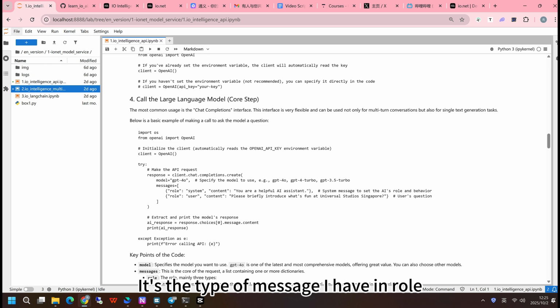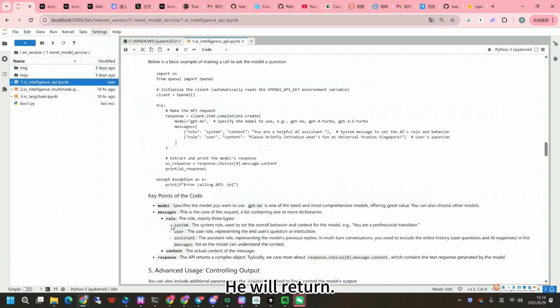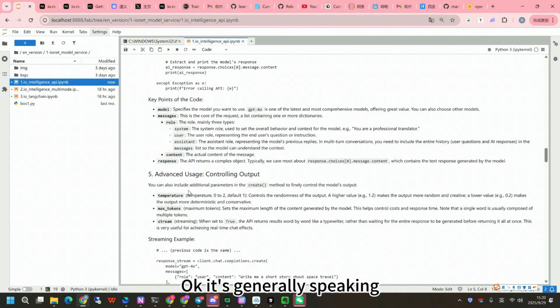But the crux of the matter is that it's actually the same for everyone. It's the type of message I have in role. The most common is the user. It's our user. Assistant is what will be returned. System is a background character, like you are a professional translator or a professional drone pilot. It's a character. Of course, we can also do some precision control of the output. The most common is temperature. Generally speaking, the smaller it is, the colder it is, the more certain its output is. Usually do this with a very low temperature.